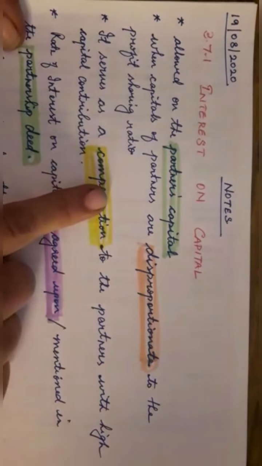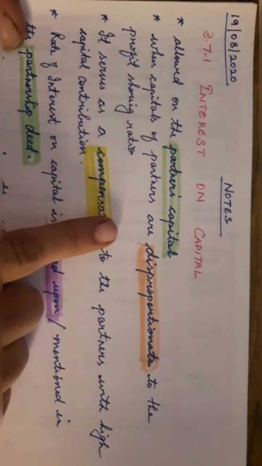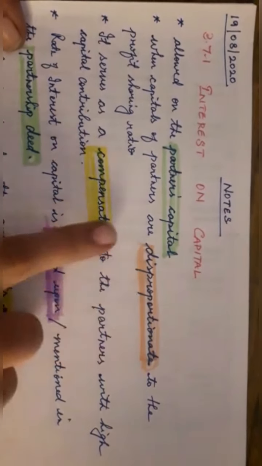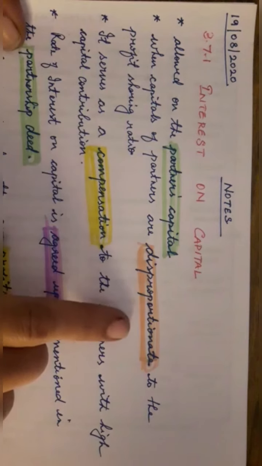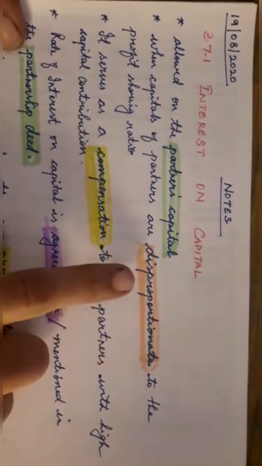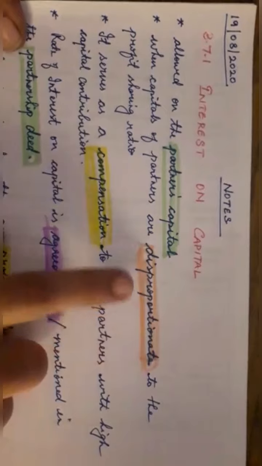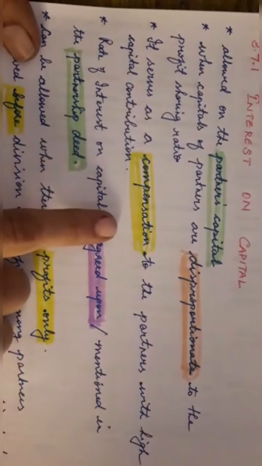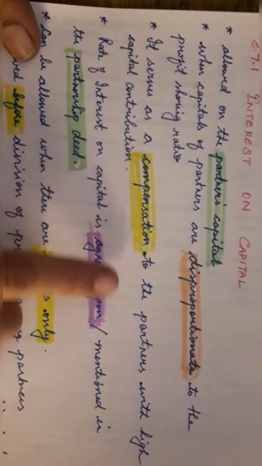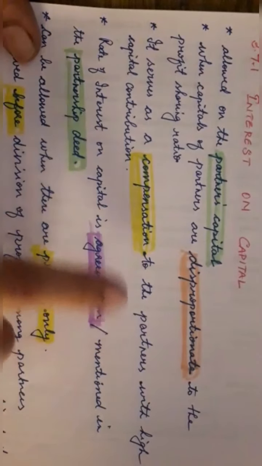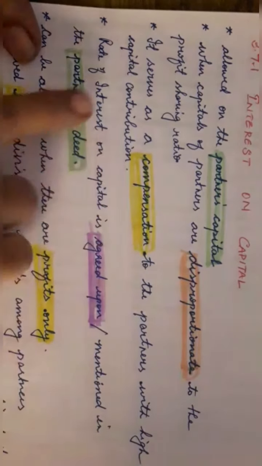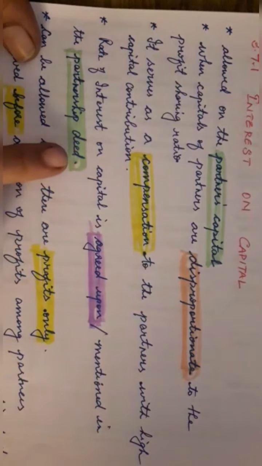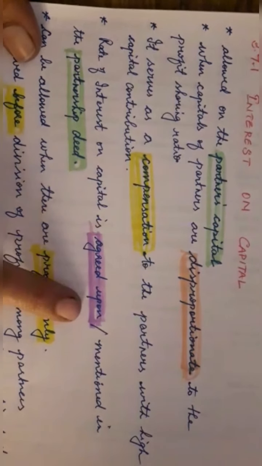And how it is actually allowed means, when it is allowed, when there is a disproportionate ratio. What do you mean by disproportionate ratio? The meaning is when the ratios are not equal, when the partners' profit sharing ratios are not equal. Thirdly, this interest will serve as a compensation to the partner who is found to have contributed the highest amount of capital contribution. So according to this, the rate of interest on capital will be agreed.